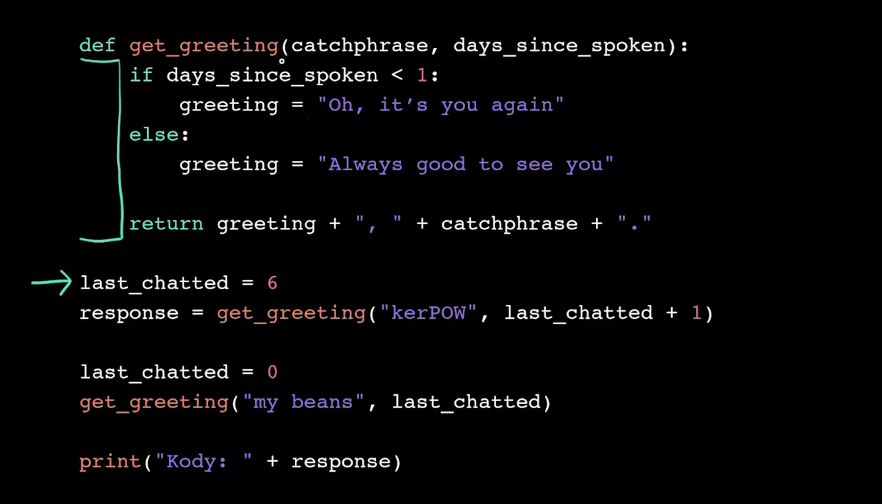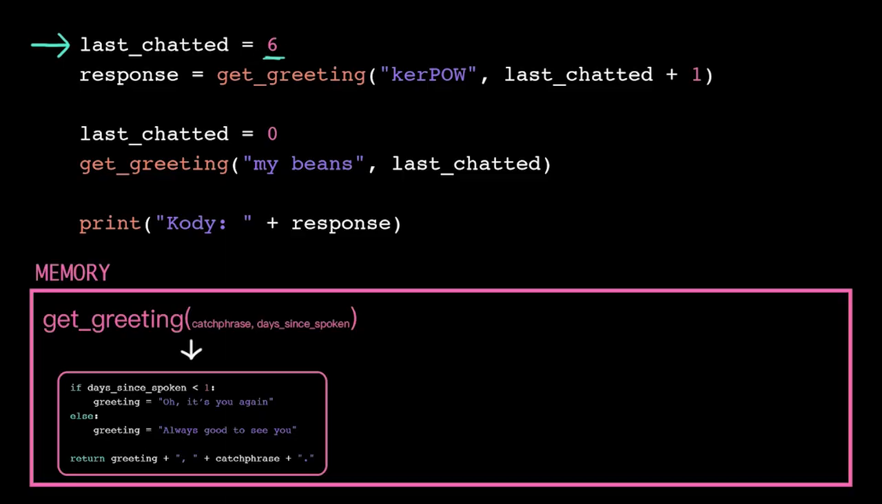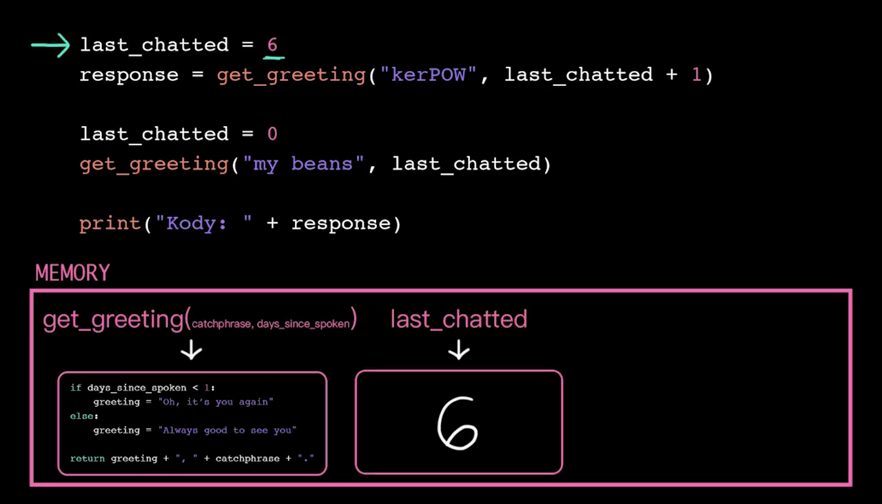To make this a bit easier to see, I'm going to scroll the program up, but those lines of code still exist. Here we just have a normal variable assignment, and since the right-hand side is already a single value, we're ready to store that in short-term memory. The computer stores the value 6 and then tags that location with the name last chatted. Next line, we have another variable assignment, but before we store, we need to simplify down the right-hand side to a single value. As with all expressions, we start simplifying with the parentheses. So we substitute in the current value of last chatted and add 1. Now that our arguments are down to single values, we're ready to call the function.